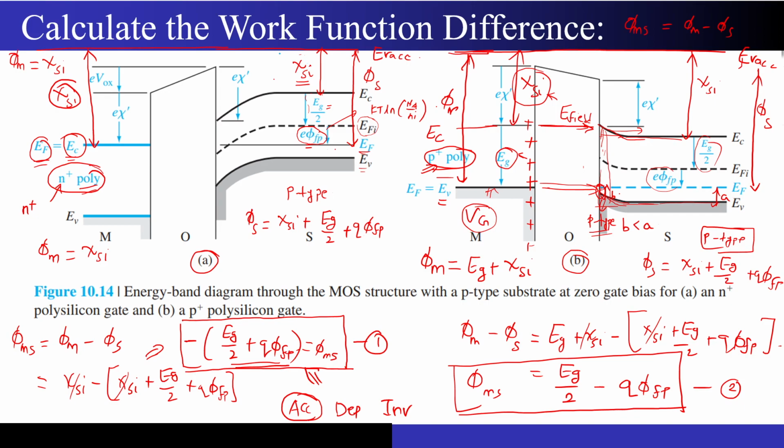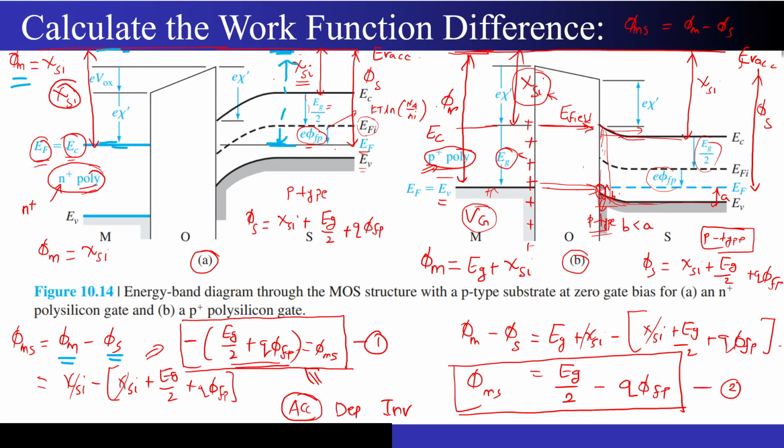Now how to calculate the work function difference between the metal and the semiconductor? It is nothing but the difference between phi m and phi s. How can I define phi m? Phi m is nothing but how much work I have to do to take the electron out from the Fermi level to the vacuum level. This is what we call the work function for the metal as well as for the semiconductor. My Fermi level is here and my vacuum level is here, so this is what constitutes my work function for the semiconductor.